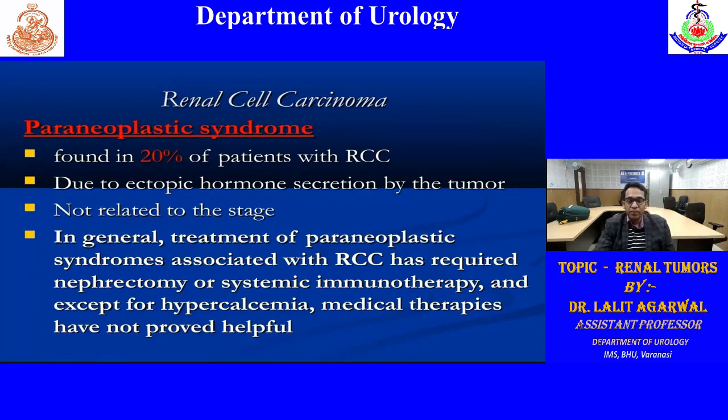Symptoms are due to ectopic hormone secretion by the renal tumors. These are not related to the stage. These are related to the hormone secretion. So in general, what is the treatment? Treatment is nephrectomy or tumor excision, except in case of hypercalcemia, where medical therapy has proven helpful. So you have to remember that.